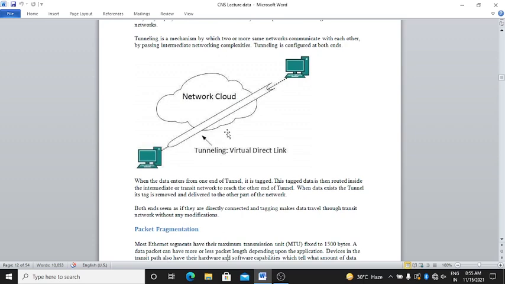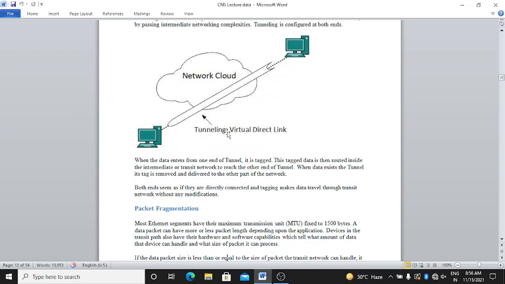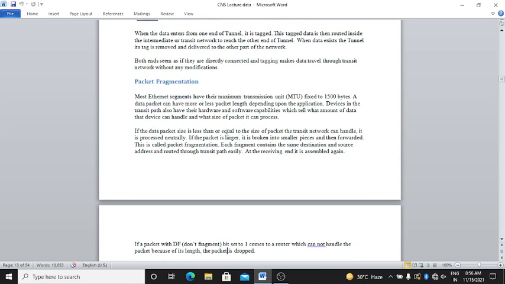When the data enters from the end of the tunnel, it is tagged. It is then routed inside the intermediate or transit network to reach the other end of the tunnel. There the tag is removed and the data is delivered to the other part of the network. Both ends seem as if they are directly connected, and tagging makes data travel through the transit network without any modification.